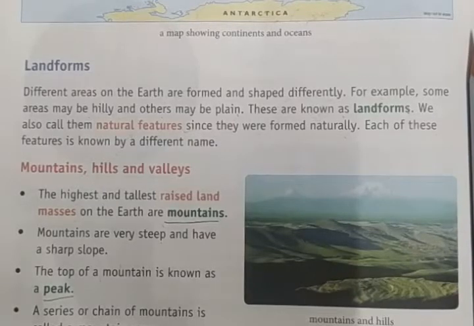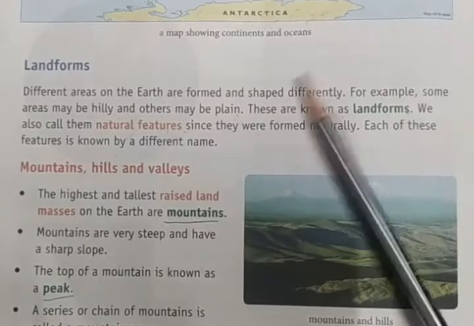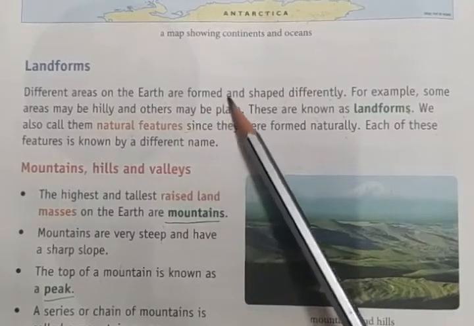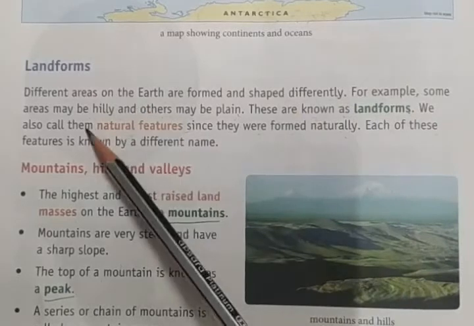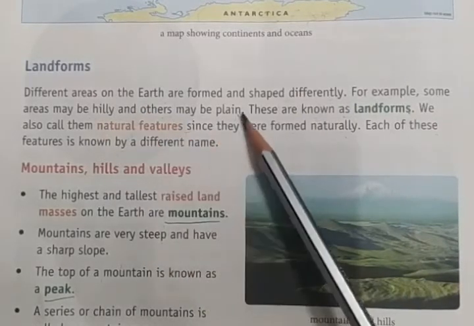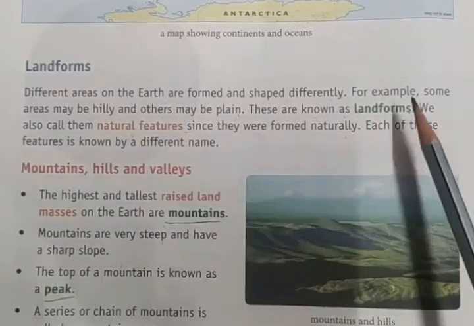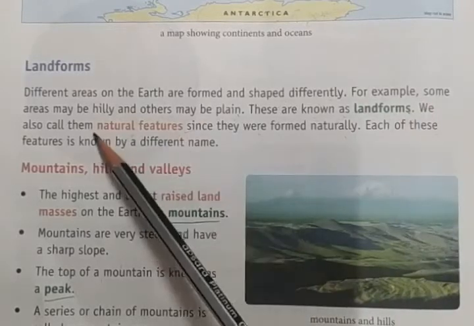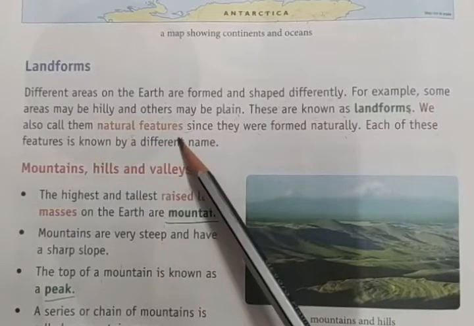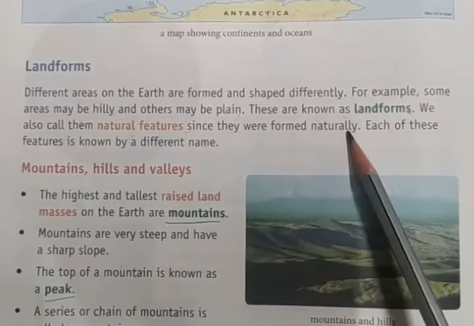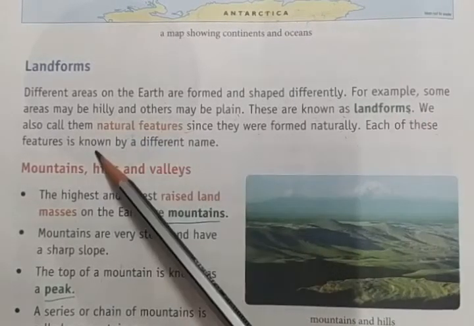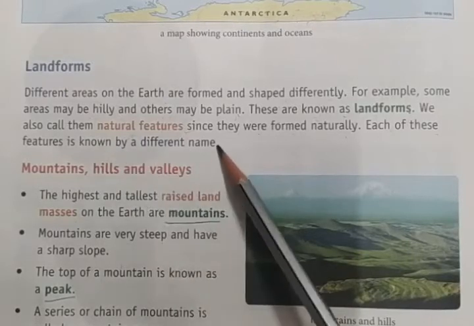Different areas on the earth are formed and shaped differently. For example, some areas may be hilly and others may be plain. These are known as landforms. We also call them natural features since they were formed naturally. Each of these features is known by different names.